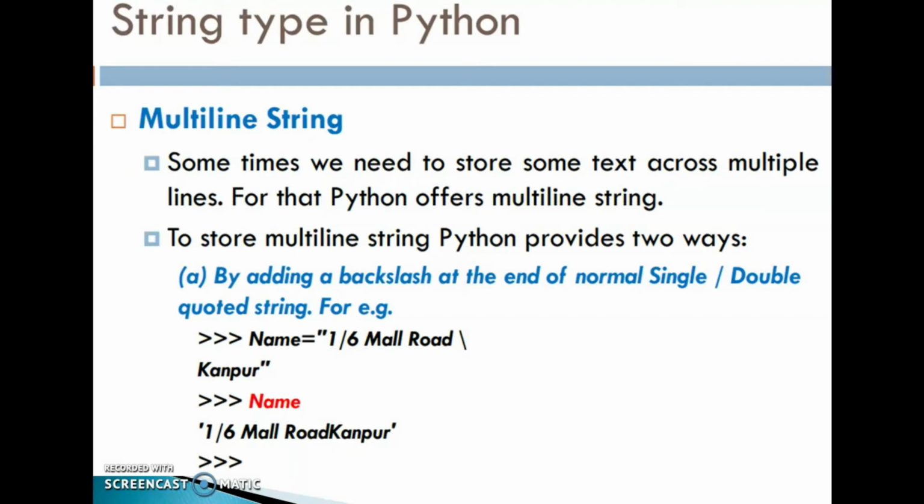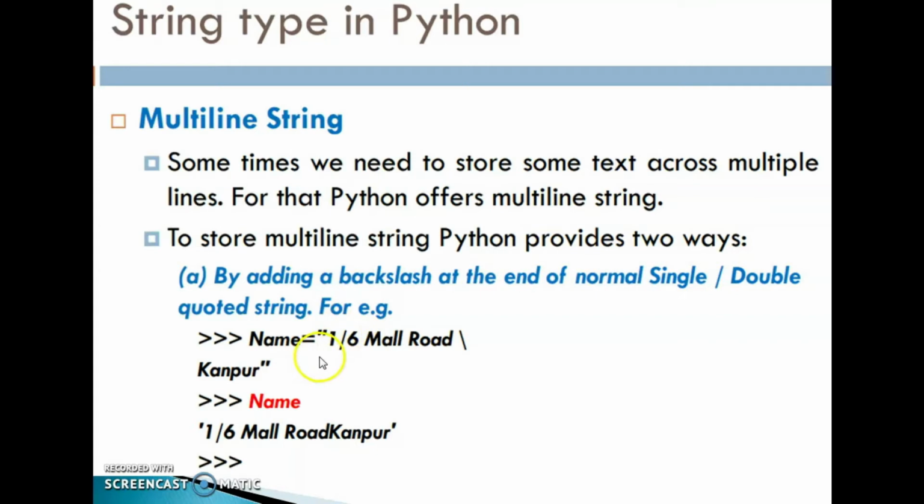Sometimes we need to store some text across multiple lines, for example an address. For that, Python offers multi-line strings. To store a multi-line string, Python provides two ways. First one, we can add a backslash at the end of a normal single or double quoted string.